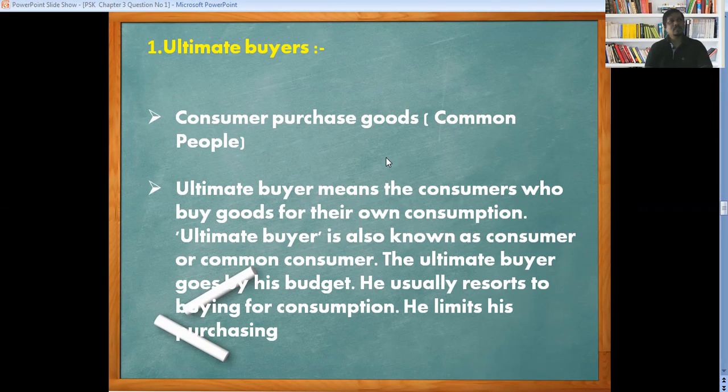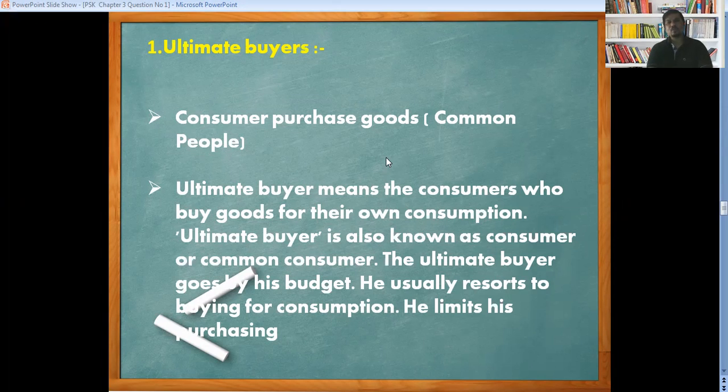On a daily, regular basis, we use milk, toothpaste, Colgate, whatever grocery items and vegetables we purchase; that is the consumer for FMCG. We have the mobile phone, laptop and refrigerator, purchased once in a while, which come under consumer durable. Then we can say the ultimate buyer means the consumer who buys goods for their own consumption.